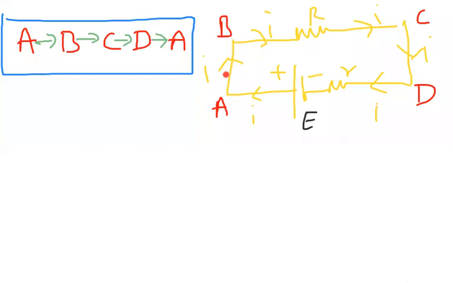Now, come to B to C. Is there a cell or resistance? Cell is not there, but resistance is there. Current is flowing through the resistance. Current flowing through the resistance means we have potential difference.